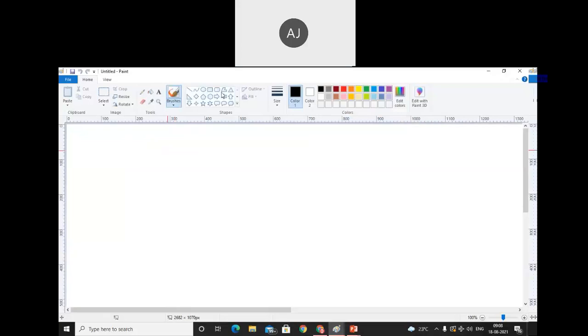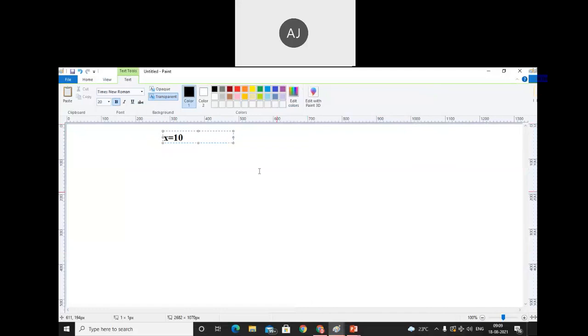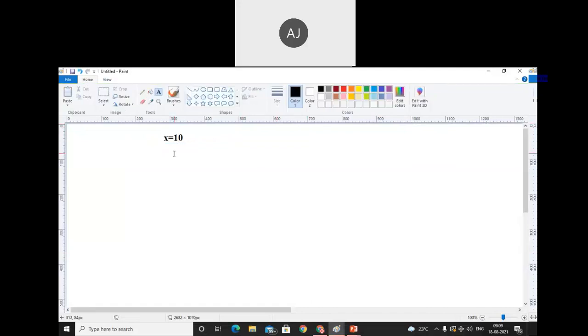For example, if you want to store a value, assume x is equal to 10. It is a dynamically typed language, so we do not use a data type here. At the time of execution, the interpreter automatically identifies what type of data it is, so don't worry about that. Here I'm using x is equal to 10. What is 10? 10 is an object. Make a note of that. What is x? x is a reference variable. It will point to the object.